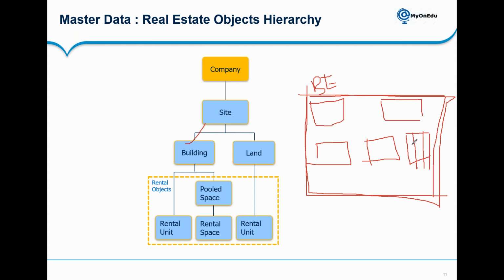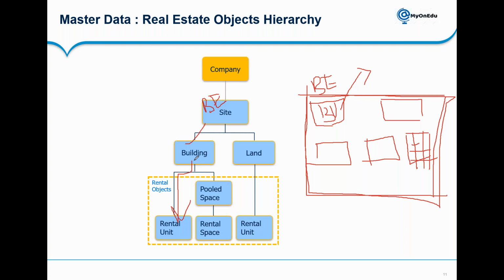And further in this building, in this tower, we can go on to rent out a particular flat, an apartment. That is my rental unit here. So the first is the business entity, which is the site, then the building, and then the rental unit, which is my apartment, my flat.